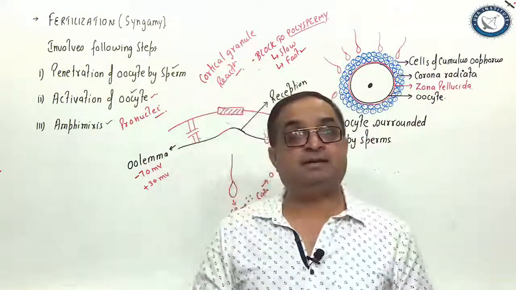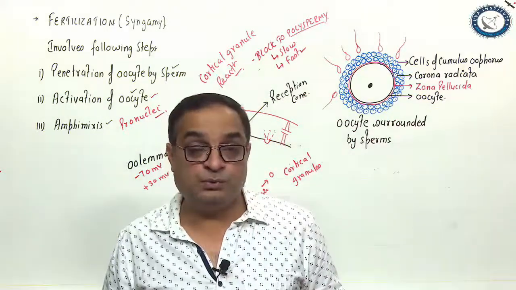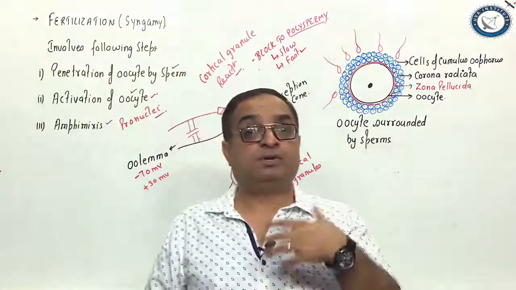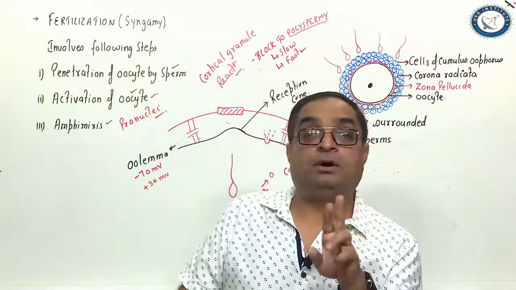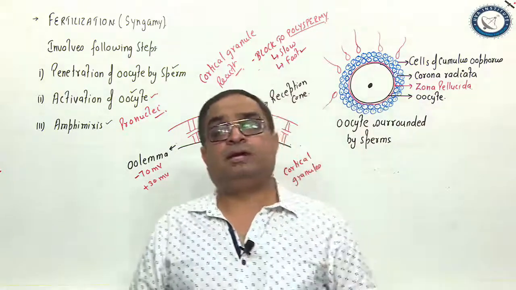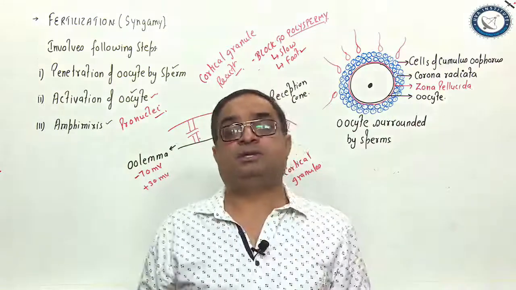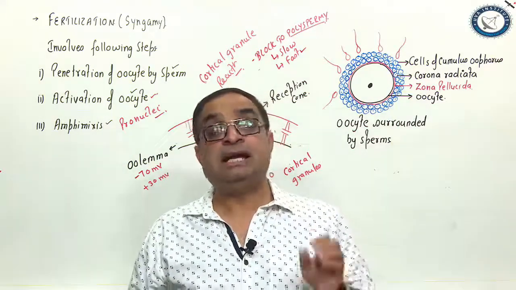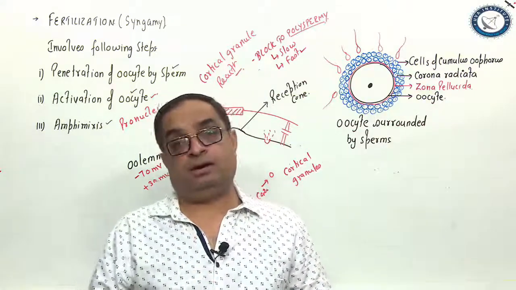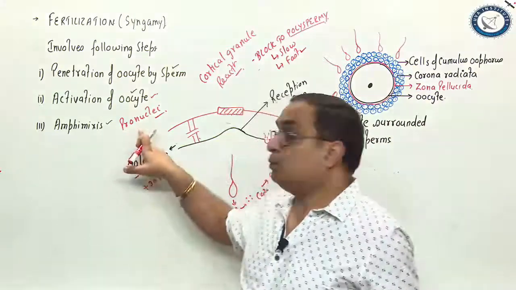Once a sperm has entered into the oocyte, all other structures of the sperm are destroyed by the lysosomes of the oocyte except the proximal centriole and the nucleus, because the proximal centriole is required for the formation of the spindle during cleavage divisions. The sperm has mitochondria also. Those mitochondria are destroyed by the lysosomes of the oocyte. The nuclear membranes of the nucleus of the sperm and the ovum start disappearing and they form pronuclei.